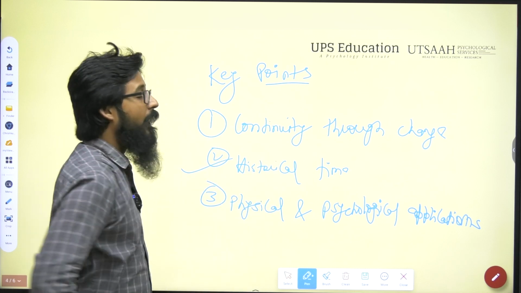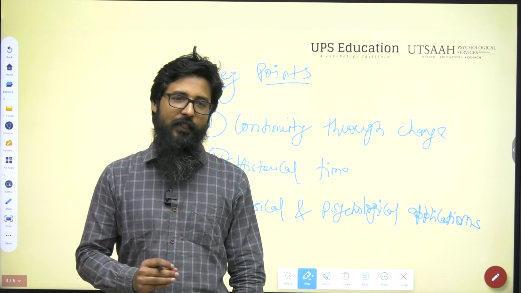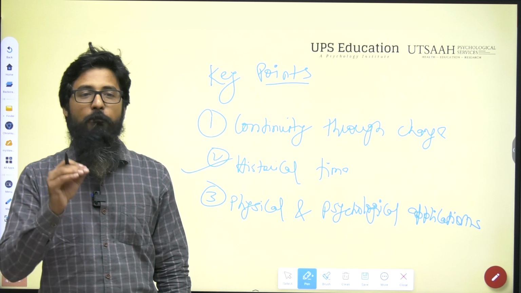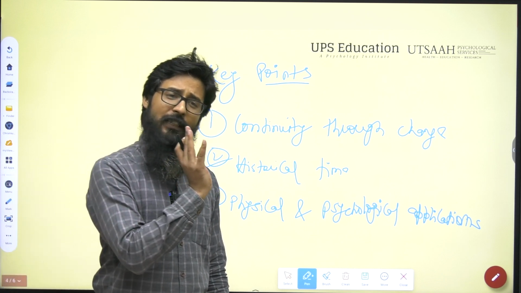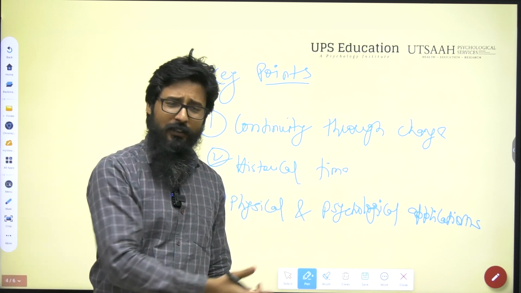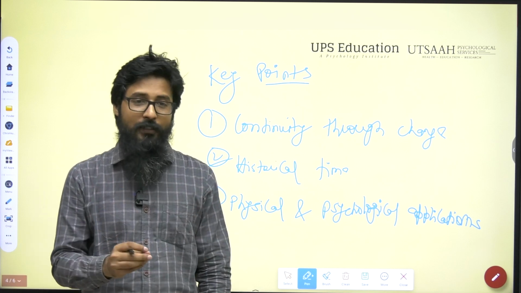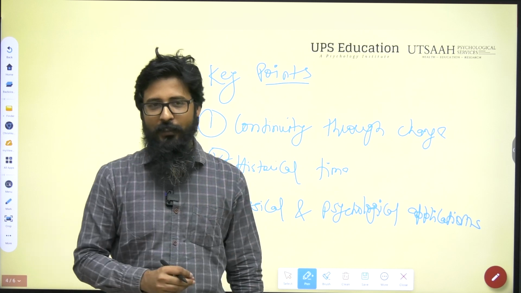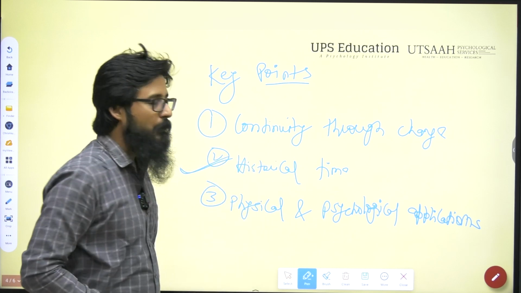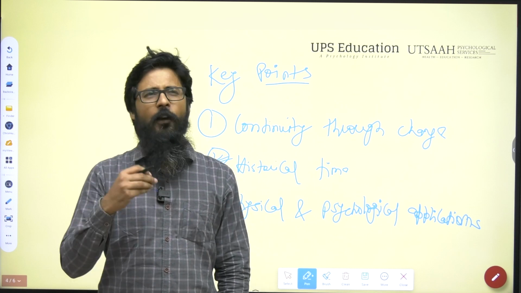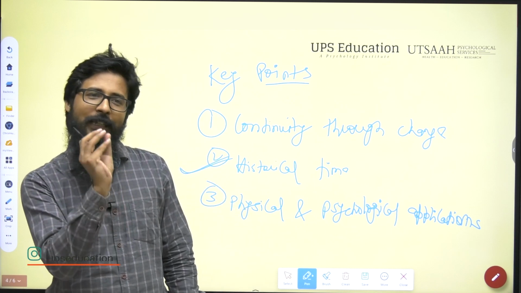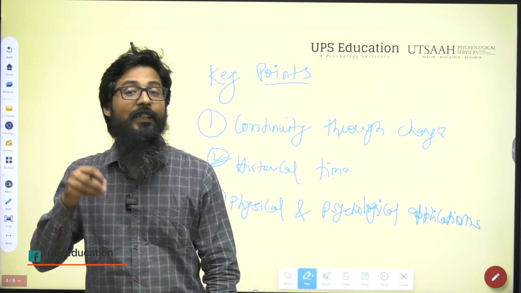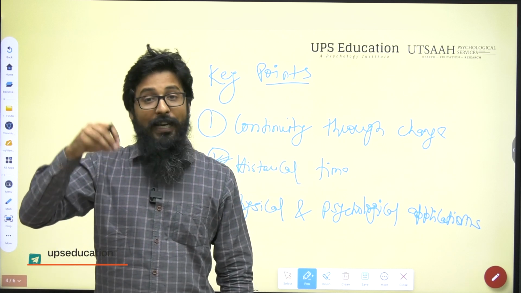Second key point you can find, historical time. So gen identity emphasizes the historical dimension of time. It focuses on how any entity, right, a past time or what kind of changes happened in the past influence their present state, and how this continuous timeline impacts their identity. So in historical time, in this particular key point in gen identity, we are trying to understand how any entity and how any object's changes in the past impact their current identity, or identity right now in this particular moment.